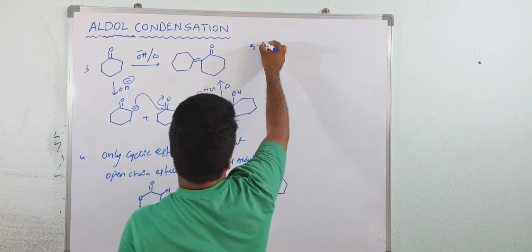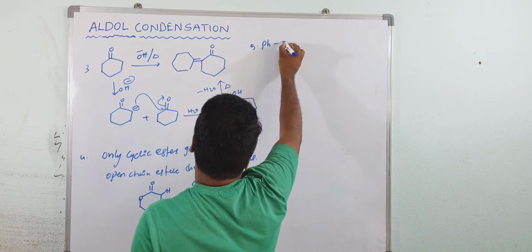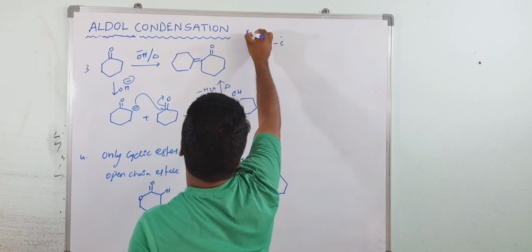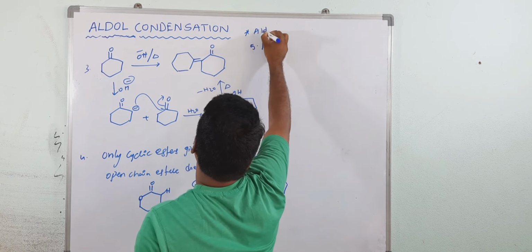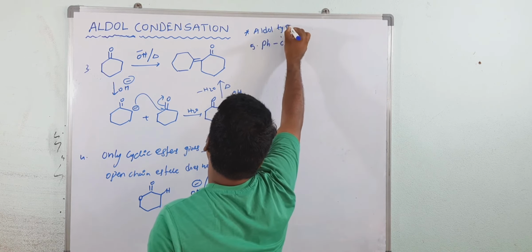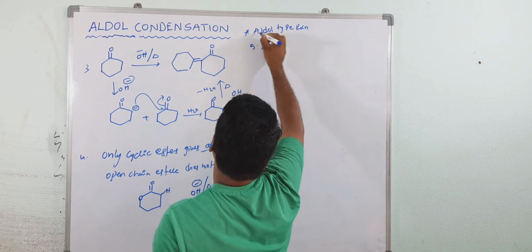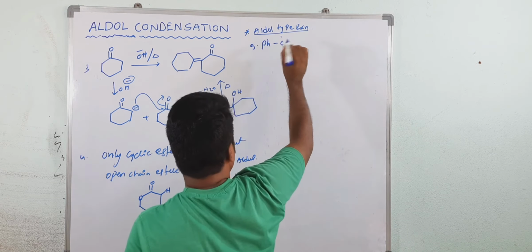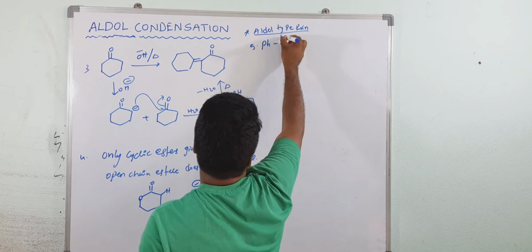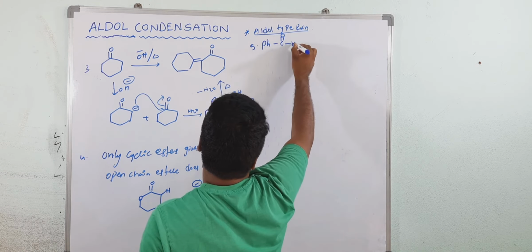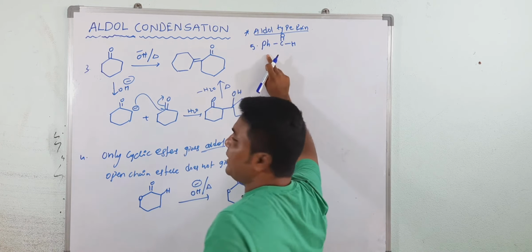Now I am giving an aldol type reaction, not exactly aldol but aldol type. For example, I am taking benzaldehyde, but benzaldehyde does not have any alpha hydrogen.